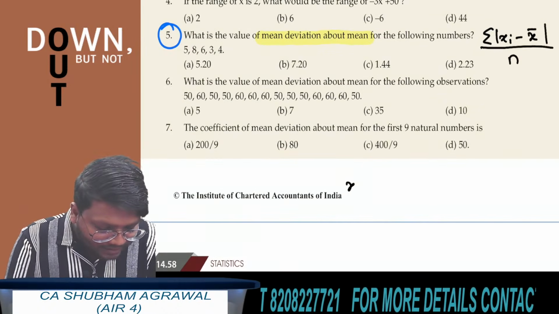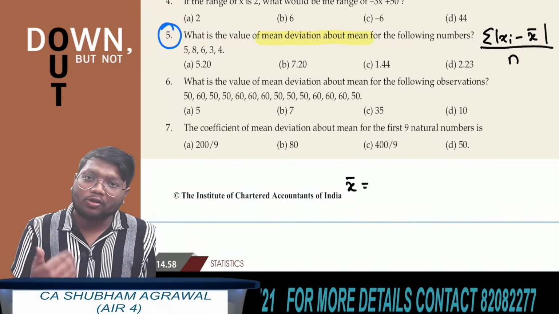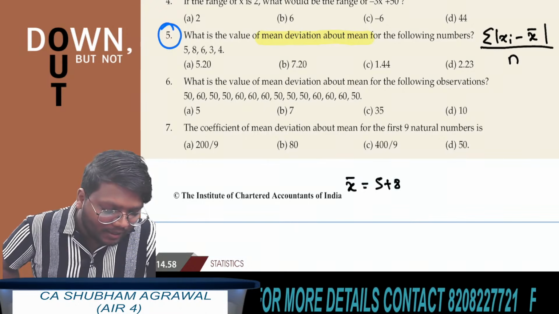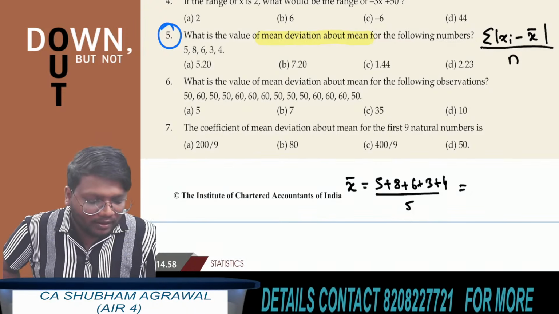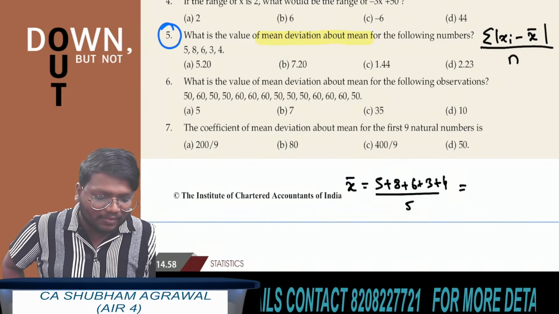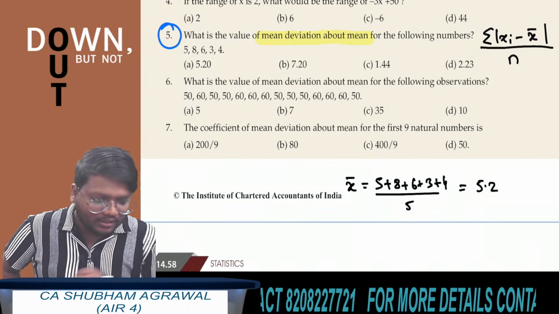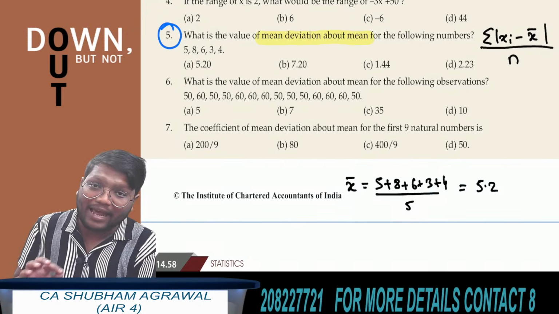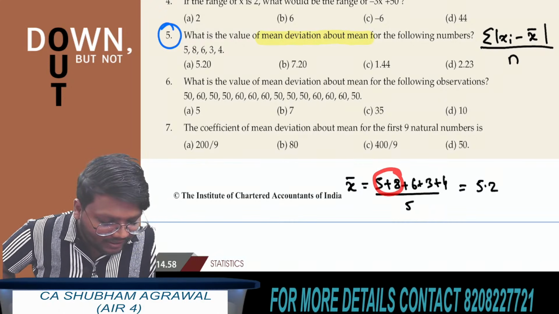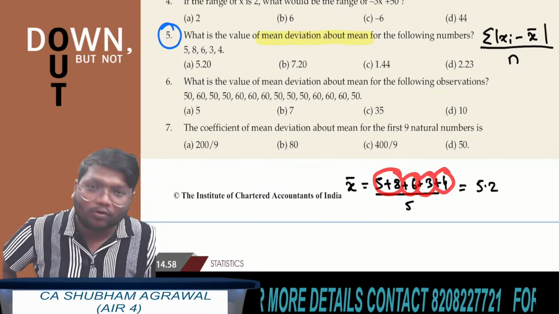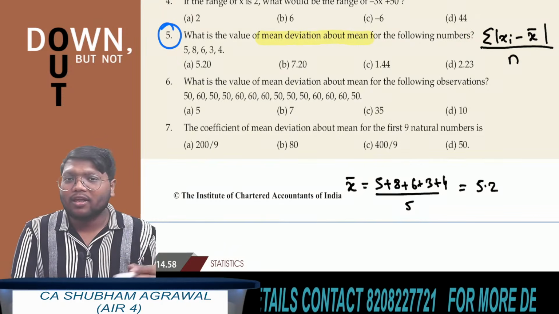Now quickly find x bar. Without finding x bar, you cannot get the answer for this question. x bar is the sum of all the observations divided by the number of observations. So 5 plus 8 plus 6 plus 3 plus 4, divided by 5. 5 plus 8 is 13, 13 plus 6 is 19, 19 plus 3 is 22, 22 plus 4 is 26. And 26 upon 5 is 5.2. The value of x bar is 5.2.